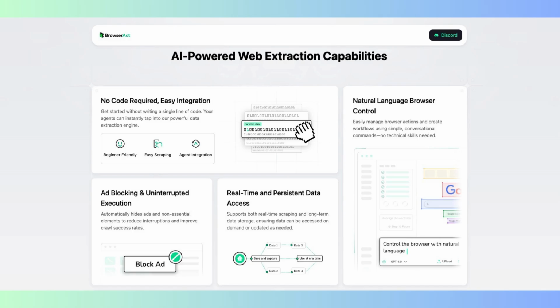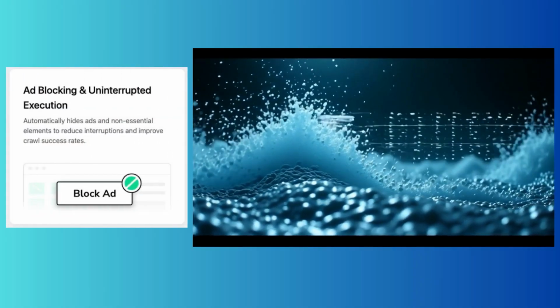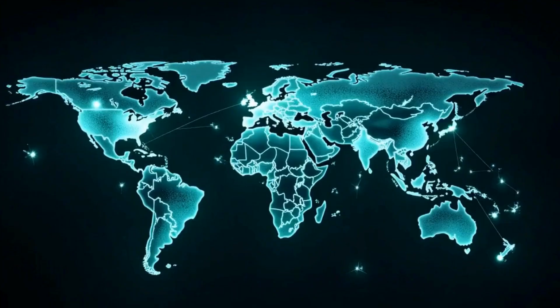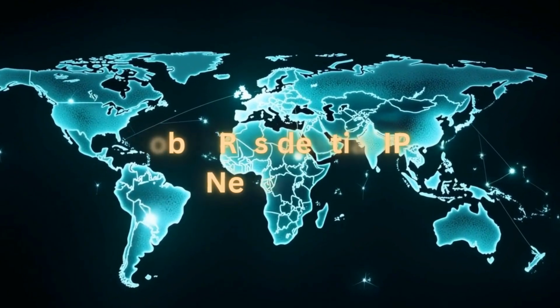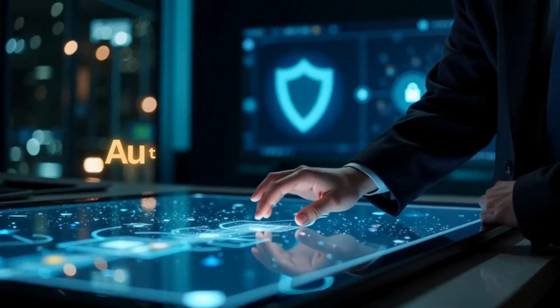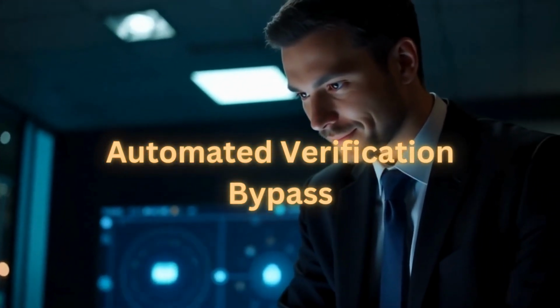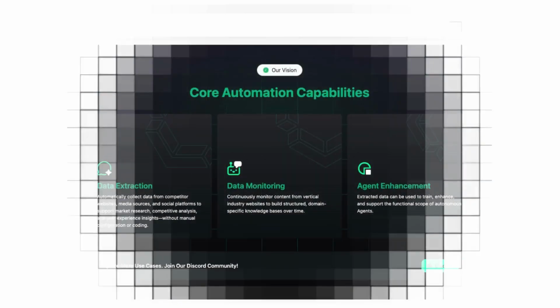We ignite your core drives, peak efficiency, and data-driven decisions. BrowserAct delivers precise, real-time data, bypassing ads, and ensuring uninterrupted execution. Your data is always accessible and current. For deeper insights, BrowserAct pushes limits. Our global residential IP network and automated verification bypass are your secret weapons. Get the data you need effortlessly.